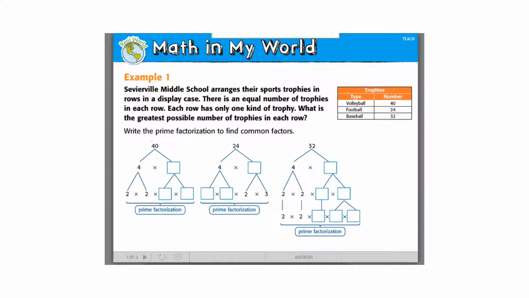So because this one is our example, they gave us some boxes, so they gave us places to start. So for 40, we'd have 4 times 10, and they've already broken down the 4 for us into 2 times 2, so I'm going to go ahead and circle it. And then 10 would be 2 and 5, which I'll circle. Then we're going to find the prime factorization of 24. So they've done 4 times blank, which would be 6. And they've found the prime factors of 6 for us. And then the prime factors of 4 are just 2 and 2.